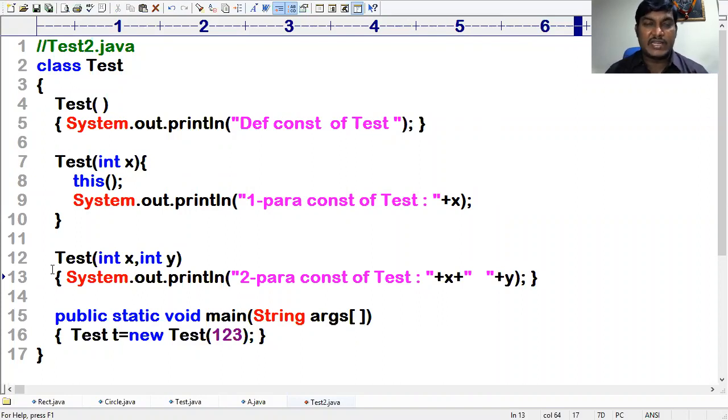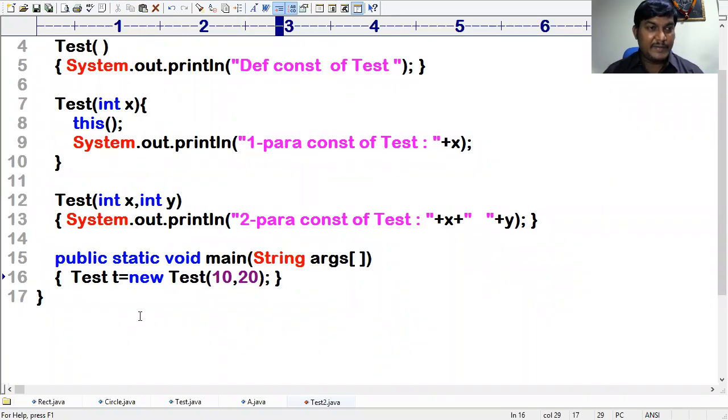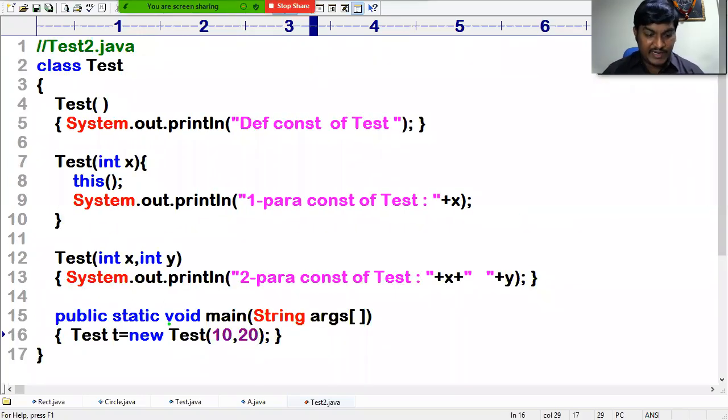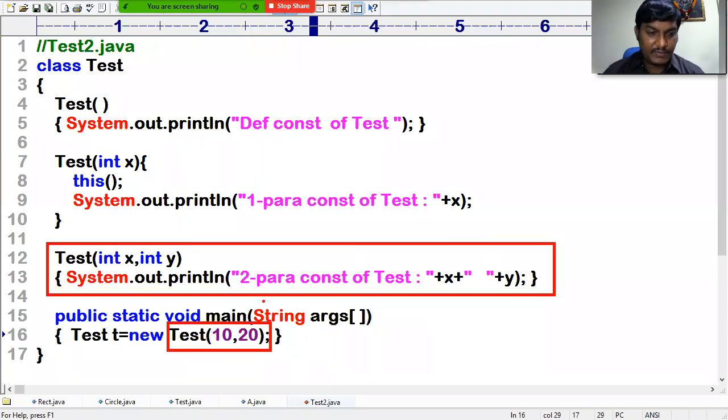By seeing that, don't get any confusion. Guys, I am passing something like this. Please kindly put your attention. Now what are you calling? You are calling the two-parameterized constructor. That means you are calling this one. When I call the two-parameterized constructor, it needs to call the one-parameterized constructor. Then the one-parameterized constructor needs to call the parameterless constructor.